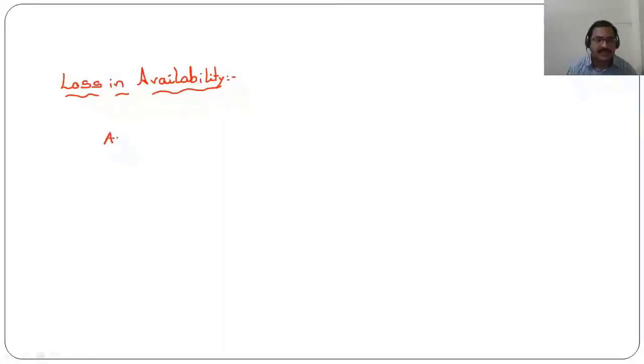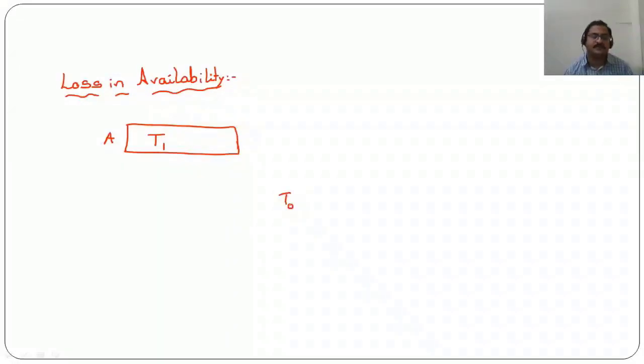Now let us learn about loss in availability. What is this loss in availability? This is also one more important concept that you need to understand carefully. Let me consider there is an object A which is at temperature T1, and surroundings are at temperature T0.